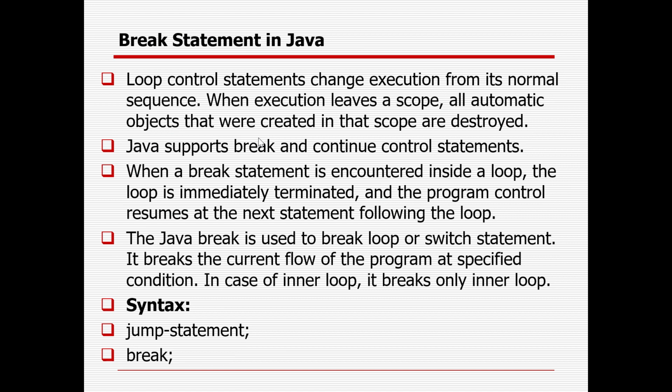Loop control statements change execution from its normal sequence. When execution leaves a scope, all automatic objects that were created in that scope will be destroyed. Java supports break and continue control statements. When a break statement is encountered inside a loop, the loop is immediately terminated and the program control resumes at the next statement following the loop. The Java break is used to break a loop or switch statement. It breaks the current flow of the program at the specified condition. In case you are using an inner loop, only the inner loop is terminated, and control goes to the outer loop.